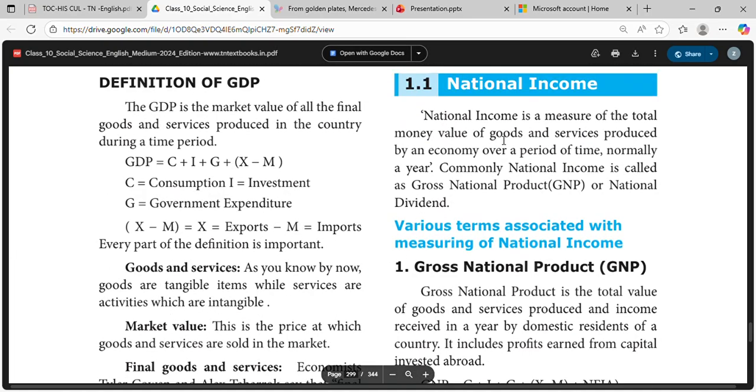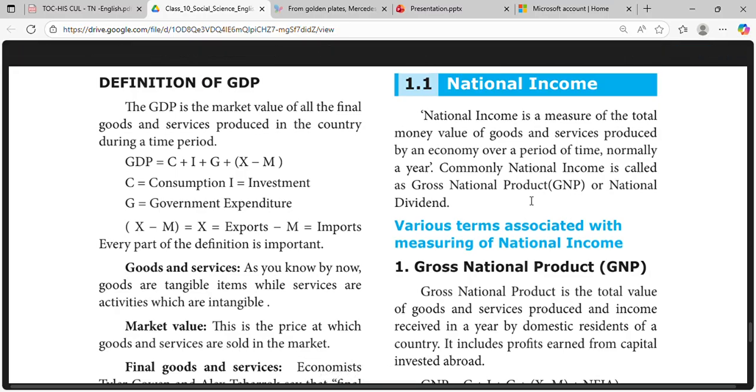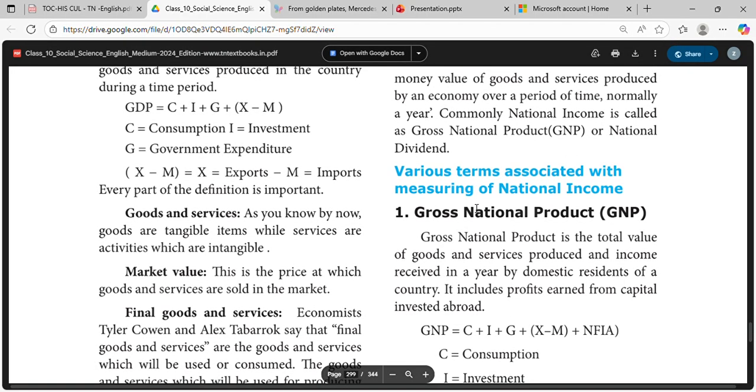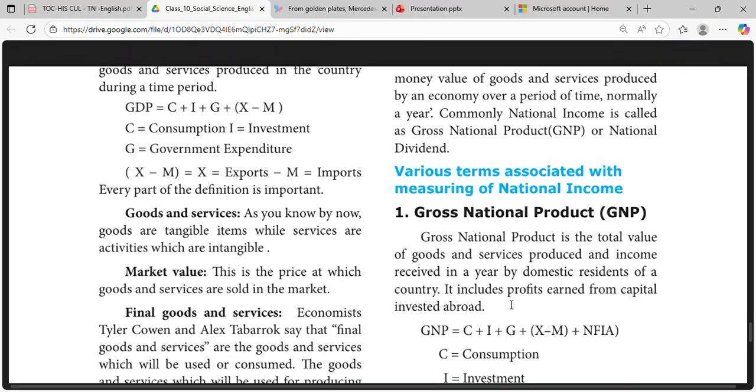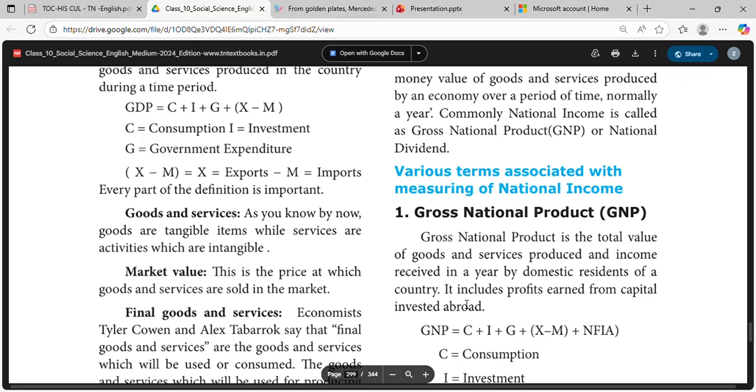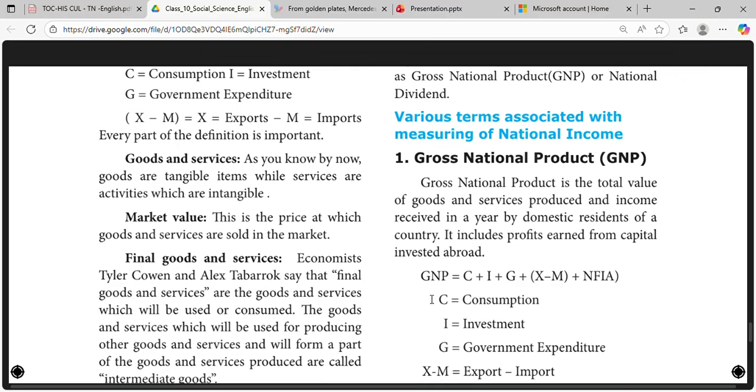National income is a measure of the total money value of goods and services produced by an economy over a period of time, normally a year. Commonly, national income is called gross national product or national dividend. Gross national product is the total value of goods and services produced and income received in a year by domestic residents of a country. It includes profits earned from capital invested abroad.